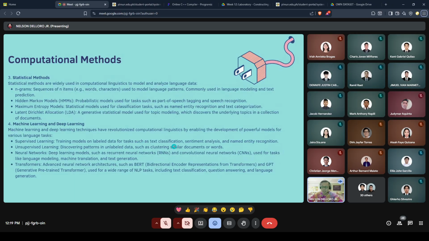On machine learning and deep learning, these techniques have revolutionized computational linguistics by enabling the development of powerful models for various language tasks. Supervised learning is training models on labeled data for tasks such as text classification, sentiment analysis, and named entity recognition.